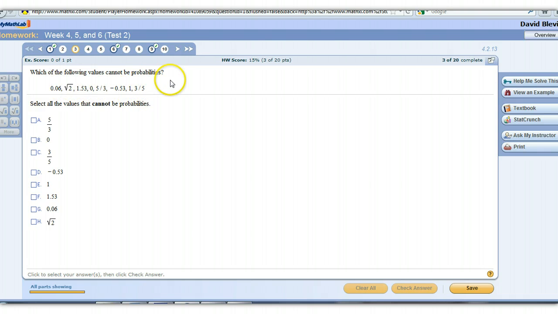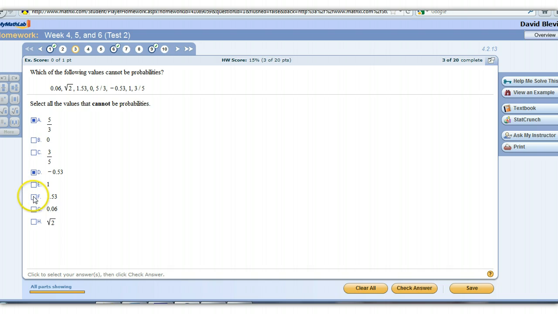A probability has to be between 0 and 1, and it cannot be negative. So they want us to click all the values that cannot be probabilities, not the ones that can, the ones that cannot. Alright, 5/3 cannot because it's bigger than 1. 0 can be a probability, it's the smallest possible probability. 3/5 can be a probability. Negative 0.53 can't because it's negative.